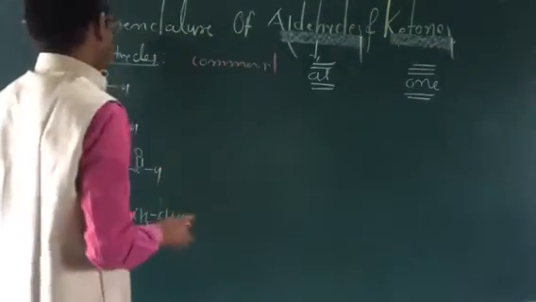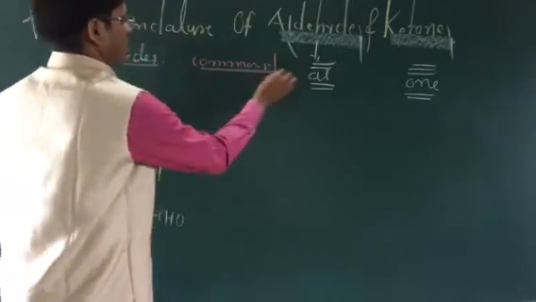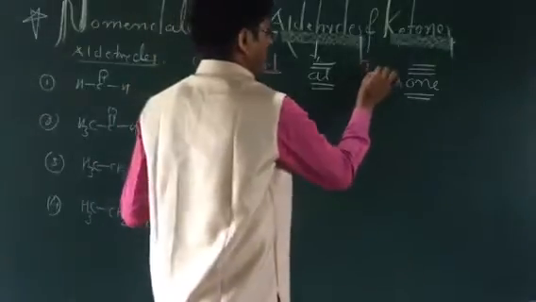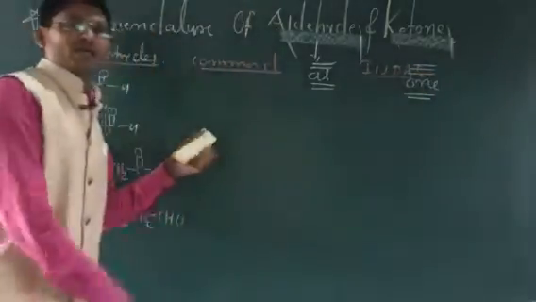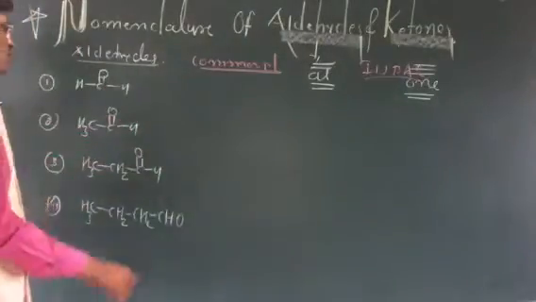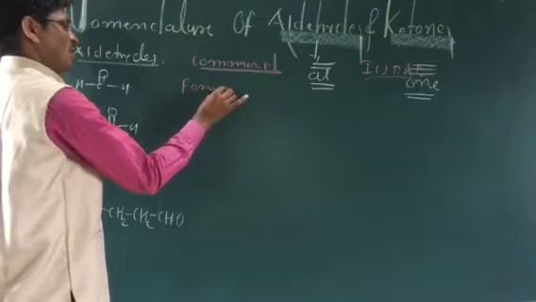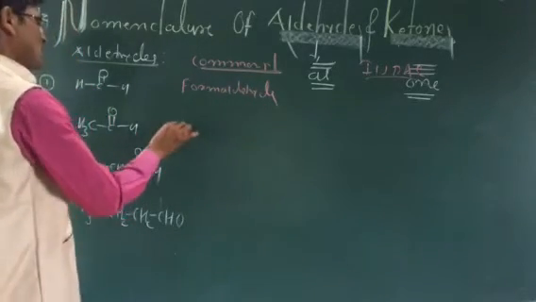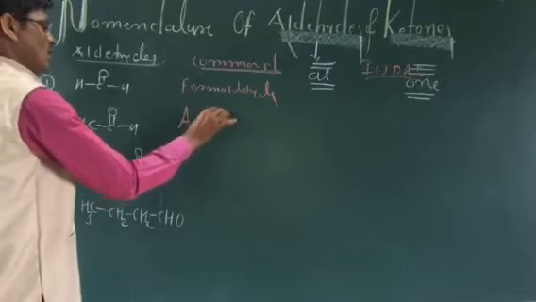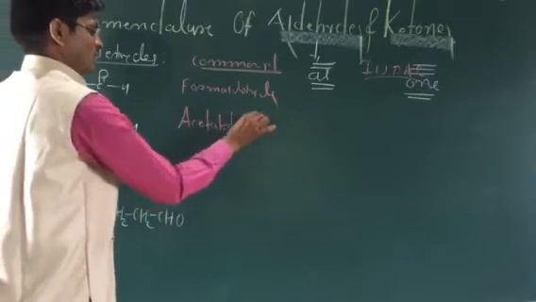The common name of aldehydes and ketones is different from the IUPAC name. First of all, for aldehydes, what is the common name and what is the IUPAC name? IUPAC stands for International Union of Pure and Applied Chemistry. The common name of the one carbon aldehyde is formaldehyde, and the two carbon aldehyde is acetaldehyde.